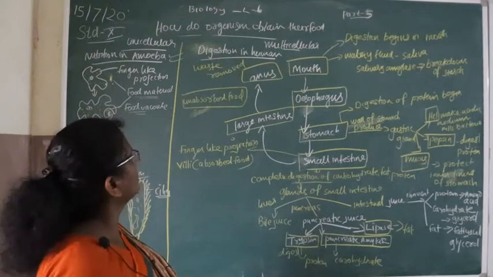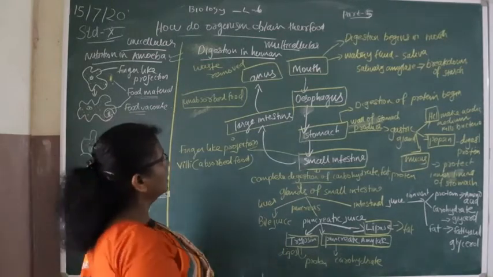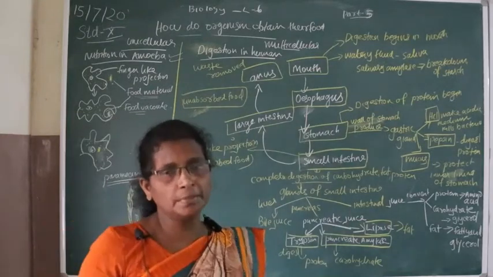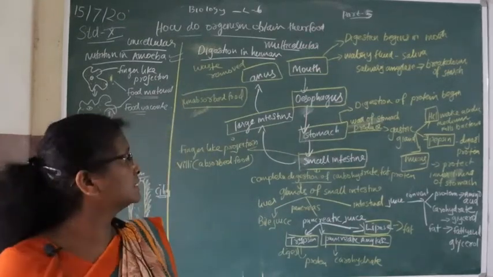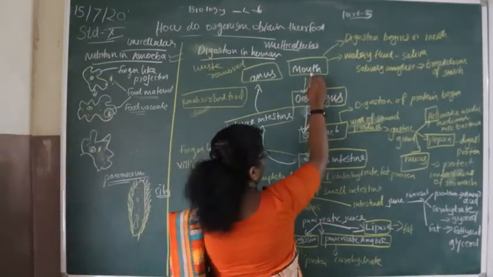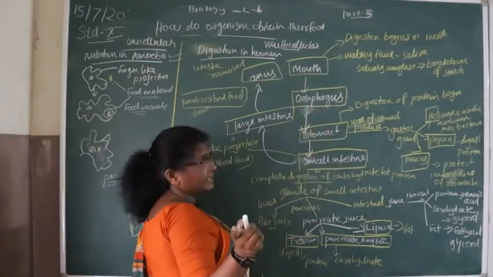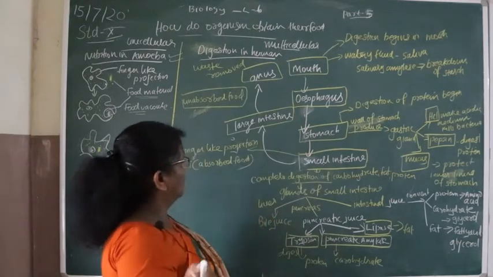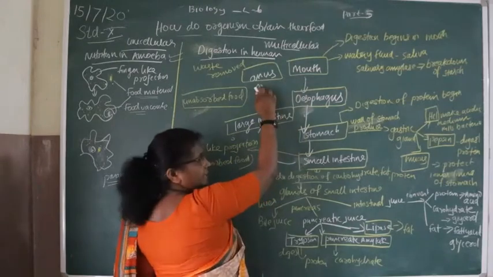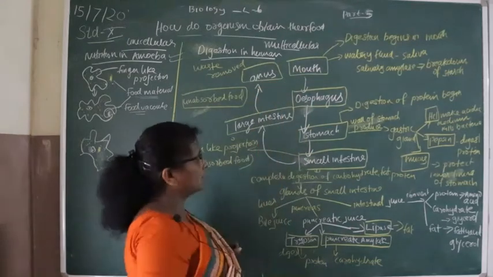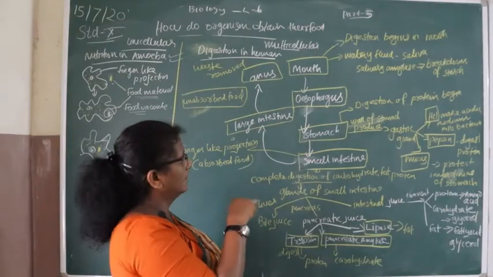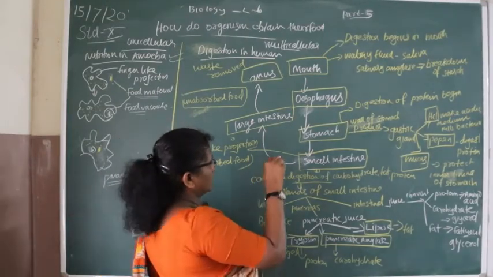This is important for examination. When we eat, the food material goes inside the body through the mouth. The human digestive system begins with the mouth and ends in the anus. The glands are also associated with all these organs, so it is the alimentary canal.